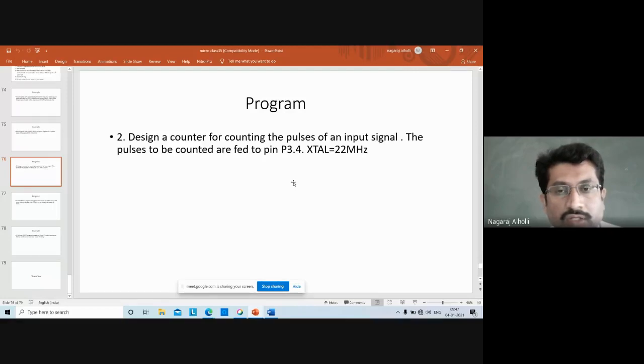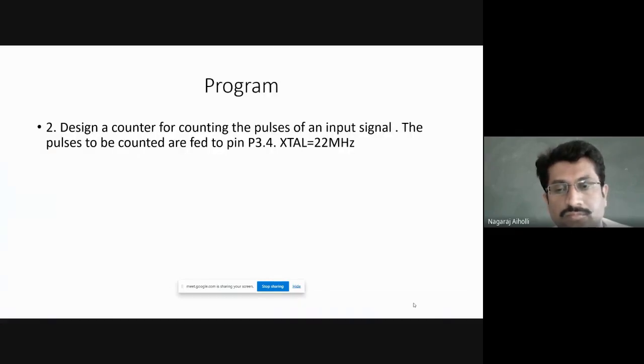Design a counter for counting the pulses of input signal. The pulses to be counted are fed to pin P3.4, crystal frequency 22 MHz. Take this statement. I hope everybody took the statement, right?